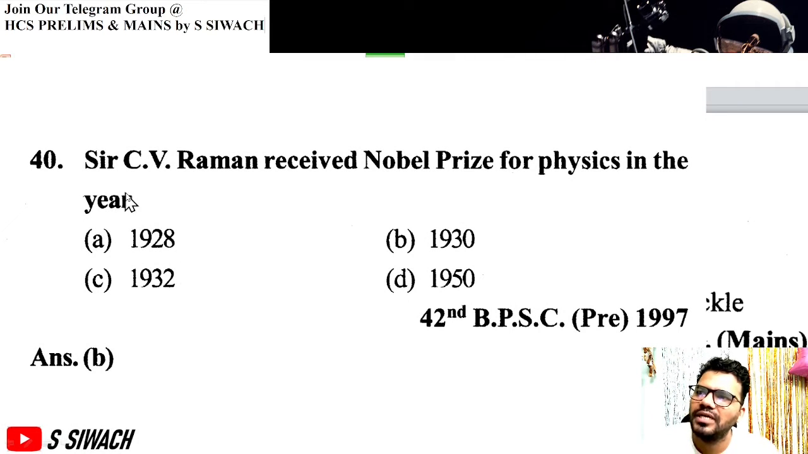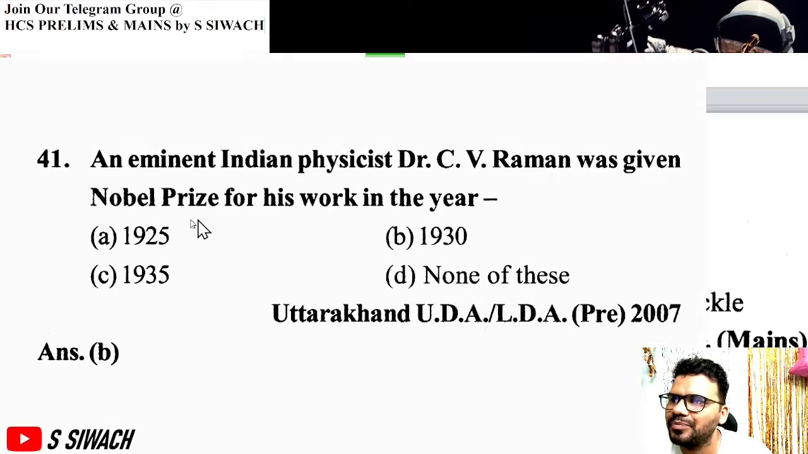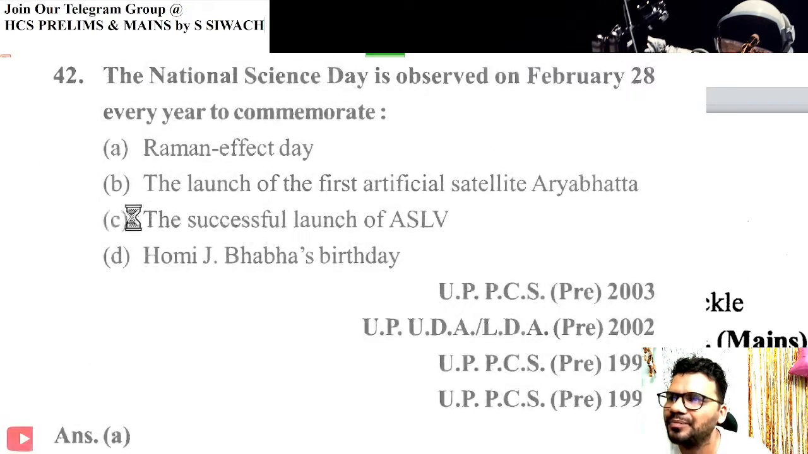Next question. Sir C.V. Raman received the Nobel Prize for Physics in which year? For the Raman effect, he received the Nobel Prize in 1930. An eminent Indian physicist, C.V. Raman, was given the Nobel Prize for his work in the year 1930.